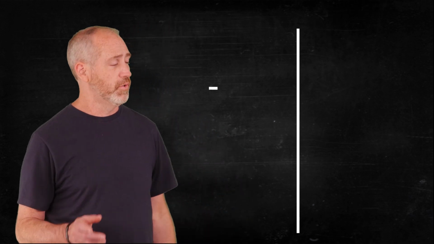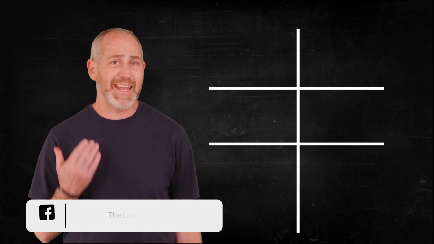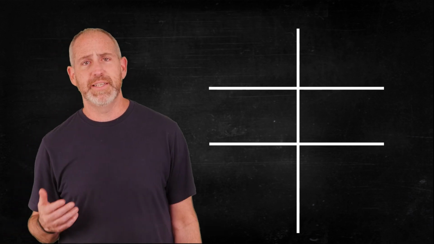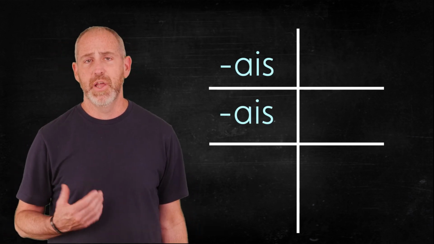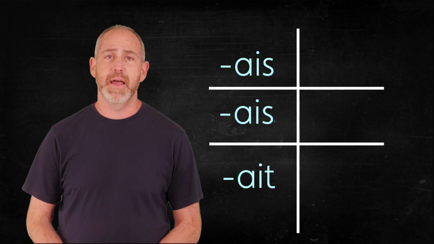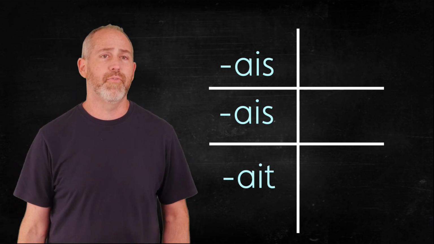Now, you're going to recognize these endings because they're actually the endings that we used back when we did the imperfect tense. So let's quickly go to our chart here and put the endings up, just to refresh our memories. Here are the endings. We had AIS for the first two forms, and then AIT in the bottom left for the il, elle, and on forms.